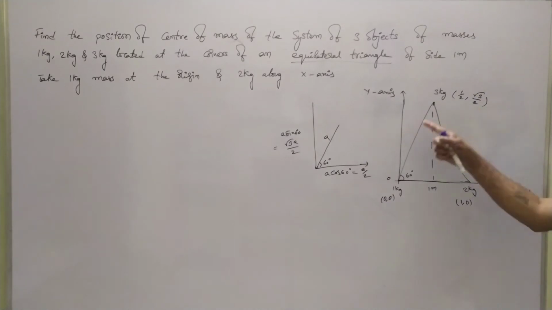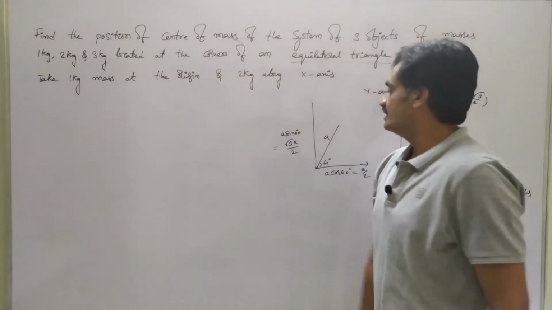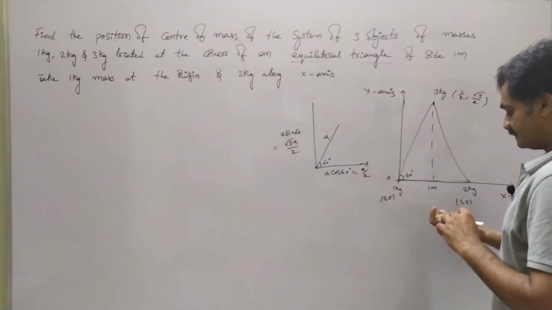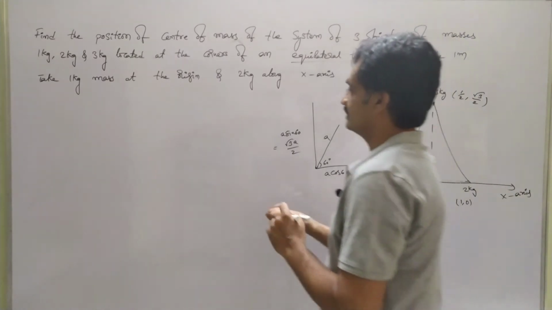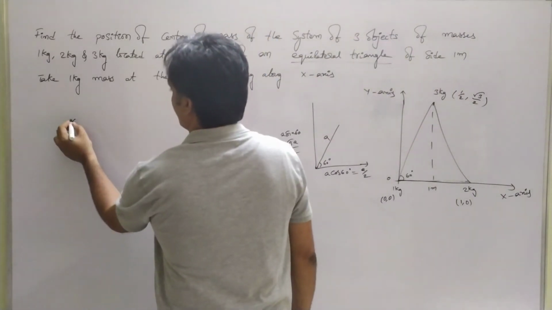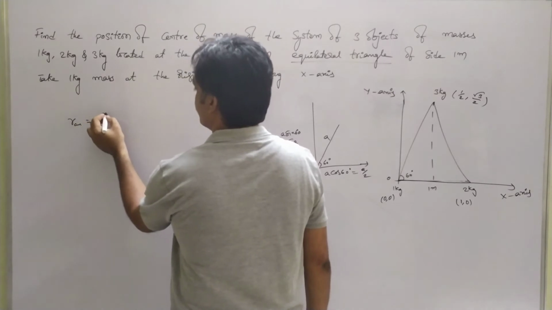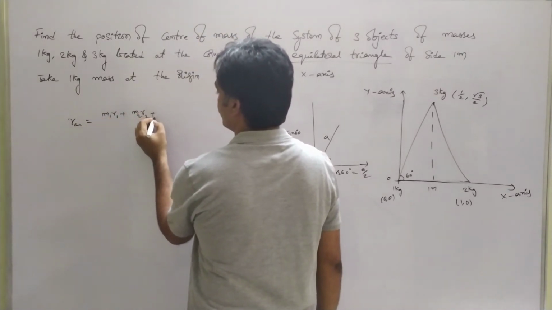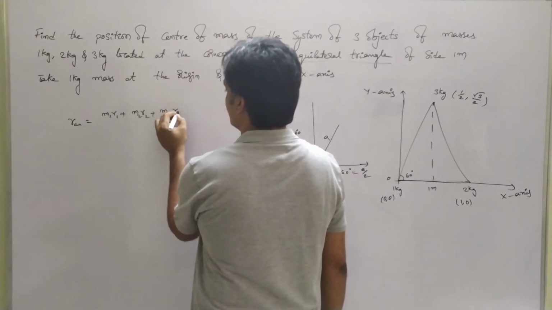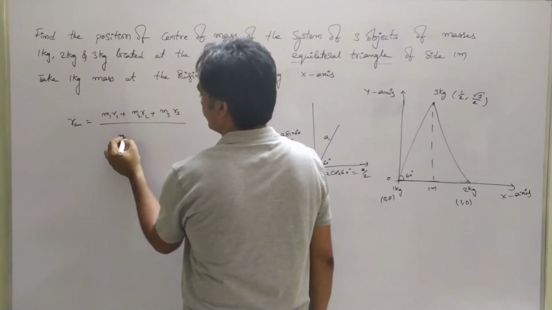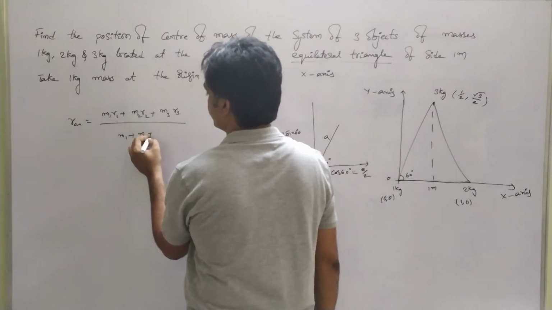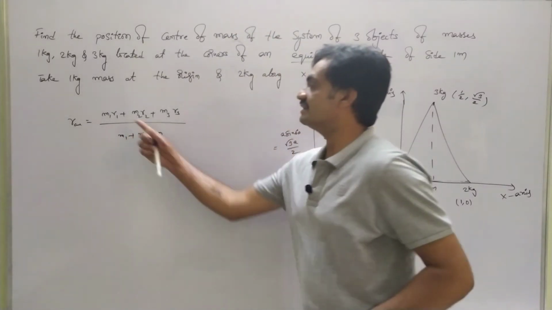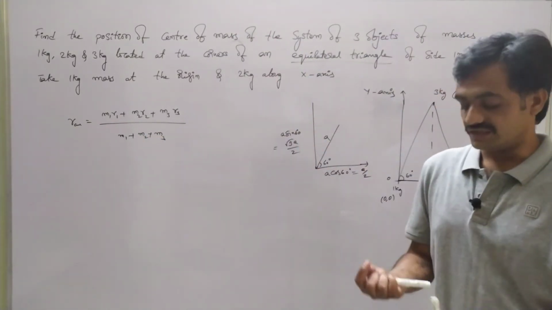Based on these coordinates we have to represent the position of the center of mass, where R_CM = (M1 R1 + M2 R2 + M3 R3)/(M1 + M2 + M3). This is the equation given for the position of the center of mass.